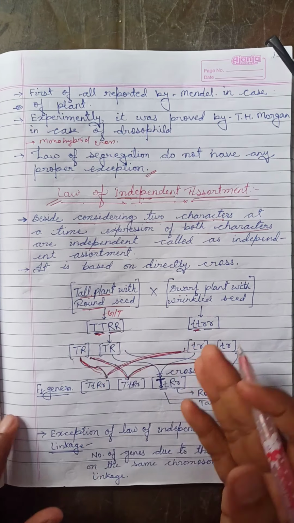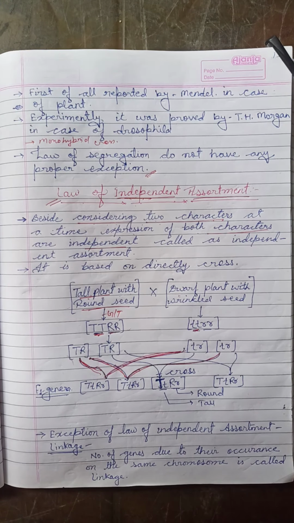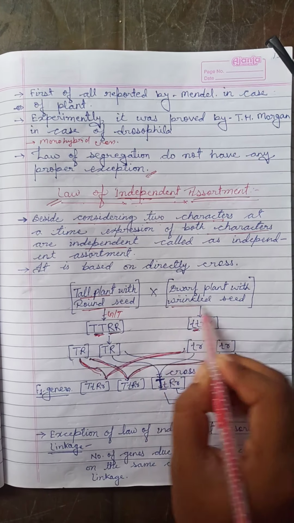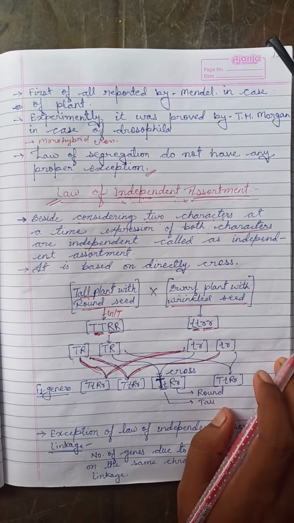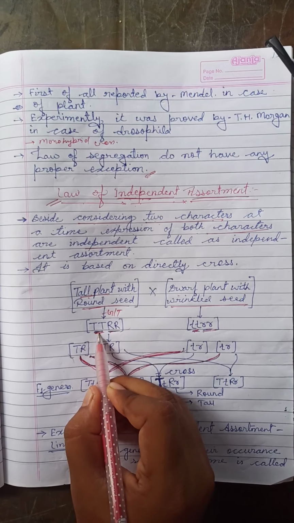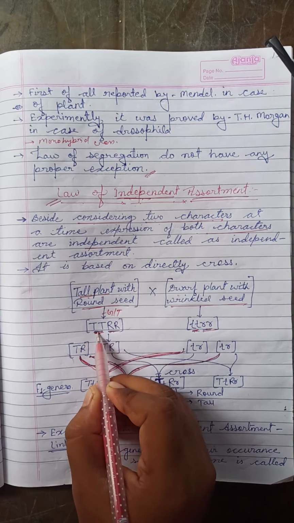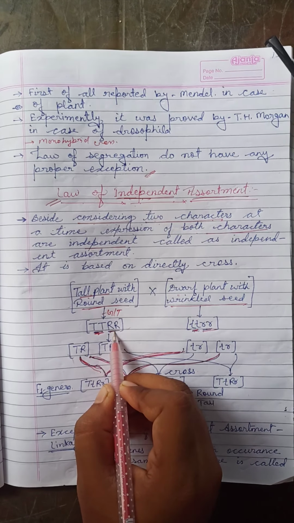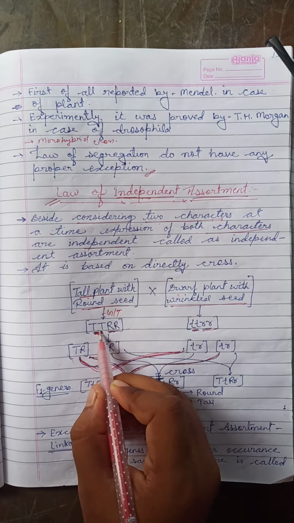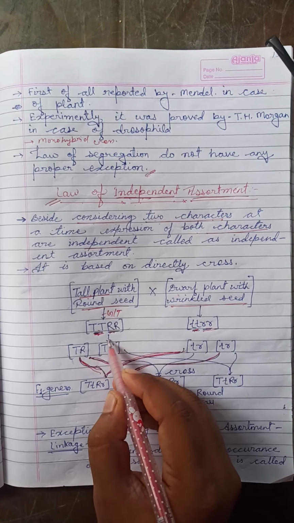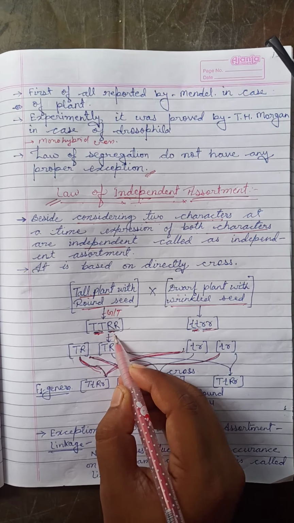That's why it is the opposite letter to the tall plant, and it was already seen in the dihybrid cross, so it will be easy for you to understand. The wrinkled seed is represented by small r and small r. Look here, it is tallness and roundness. It is tallness of the plant and the shape of the seed, two different characters. And it is the gametic formation, that is the reduction.